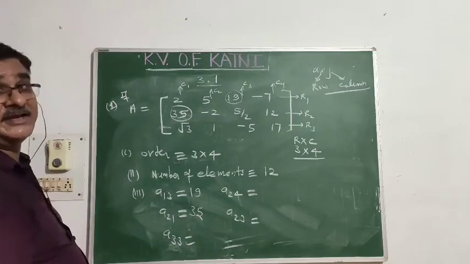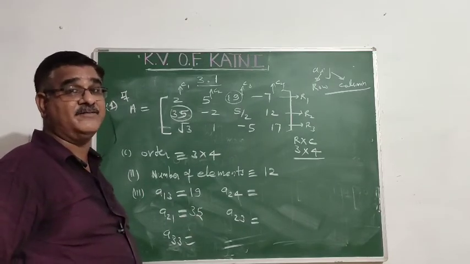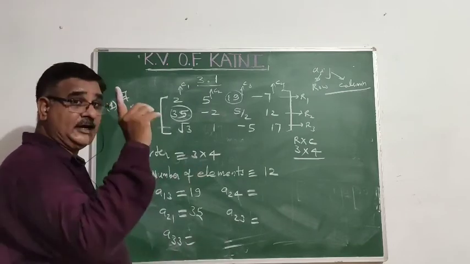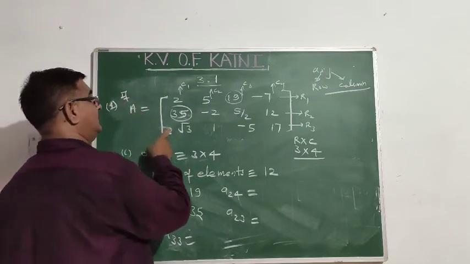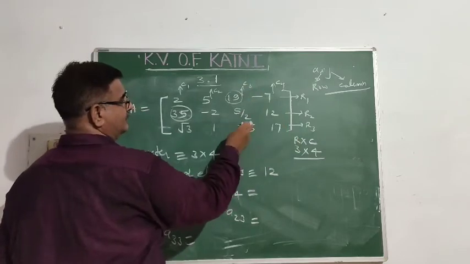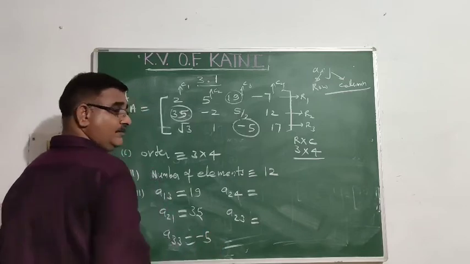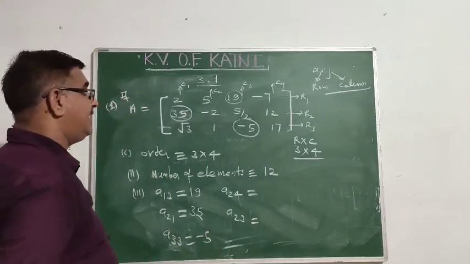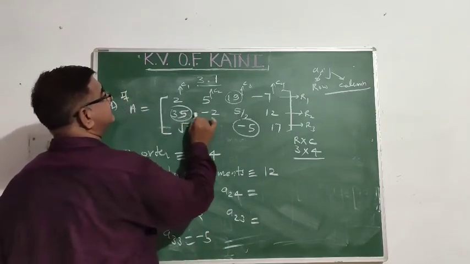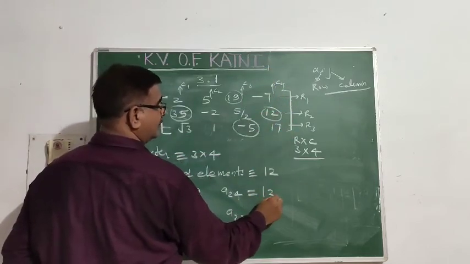Similarly, write A33. Let me check whether you can write it. Identify it: third row, third column. Where is the third row? Yes, this is the third row. Very good. This is the third column. So which is the element situated in third row third column? -5. Second row fourth column: this is the second row, fourth column, that is 12.